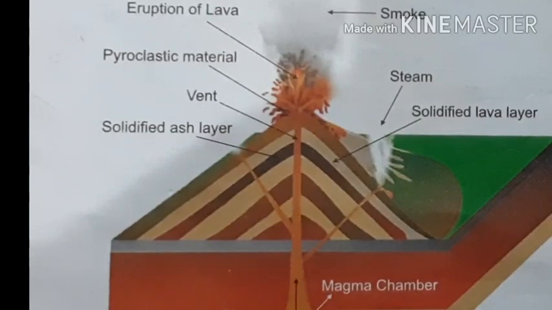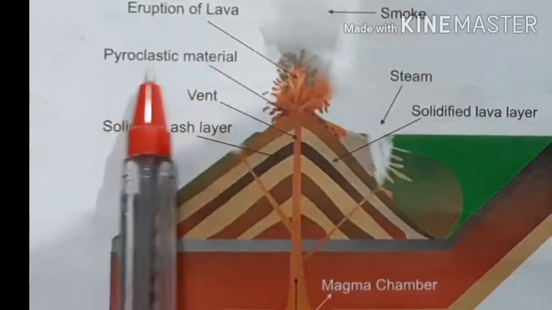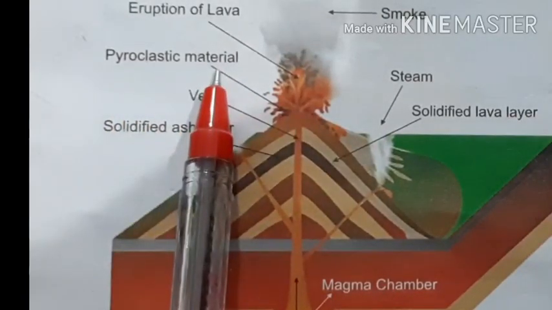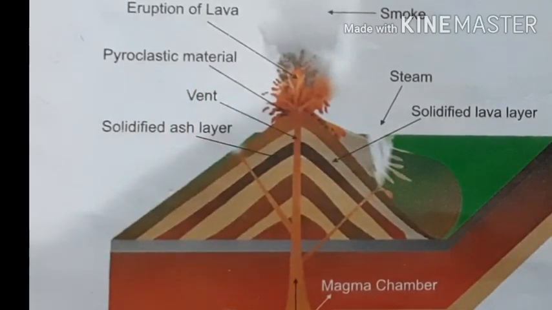The solid materials that come from the volcanic eruption are known as pyroclasts, or pyroclastic materials. And the fine particles are the dust, which can be of different sizes: very fine minute particles, and large particles.